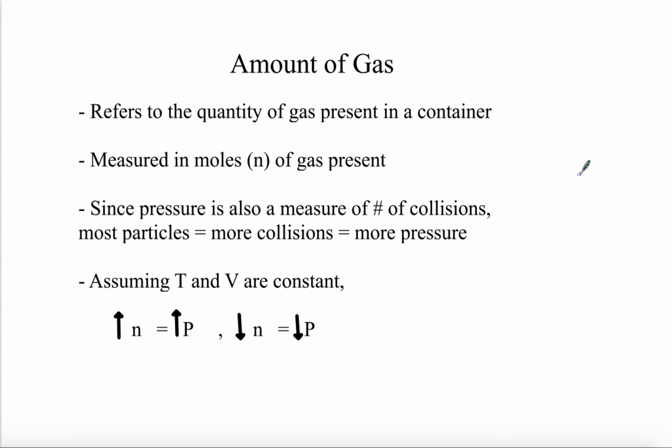Since pressure is a measurement of the number of collisions as well as the force over the area, the more particles there are, you can assume that there are going to be more collisions. So if there are more collisions, you're going to have more pressure. Assuming that our temperature and volume are constant, as the number of moles of gas increases, so does the pressure. And as the moles decrease, so does the pressure. They share what's called a direct relationship. So what one variable does, the other one will do as well.